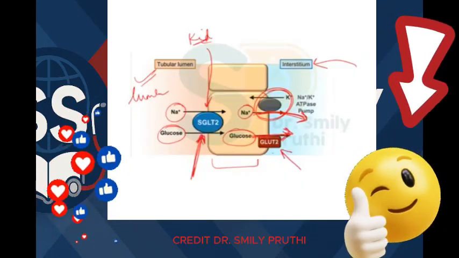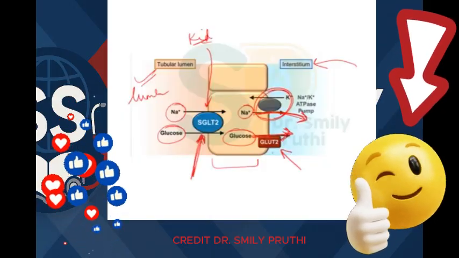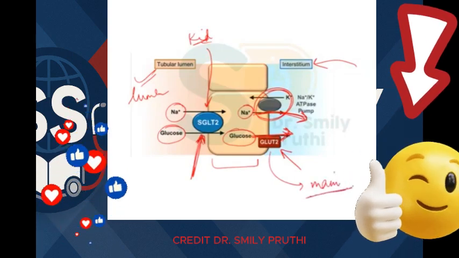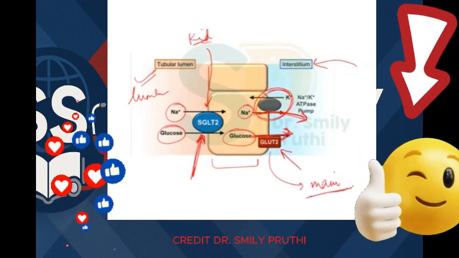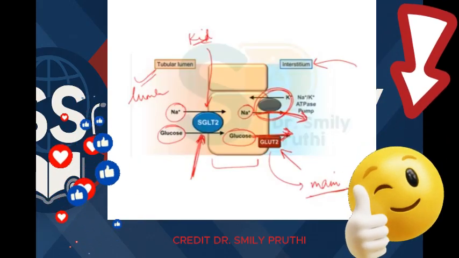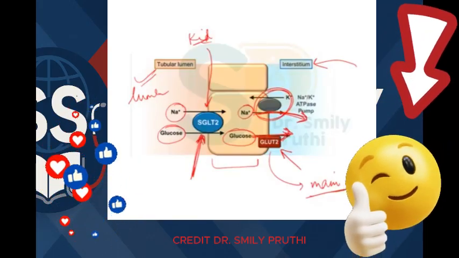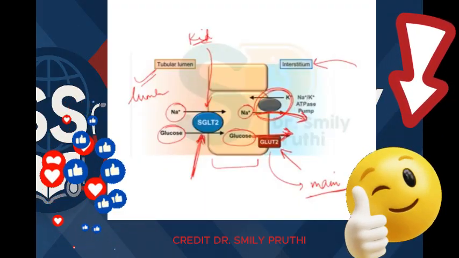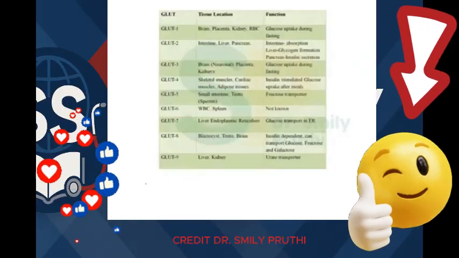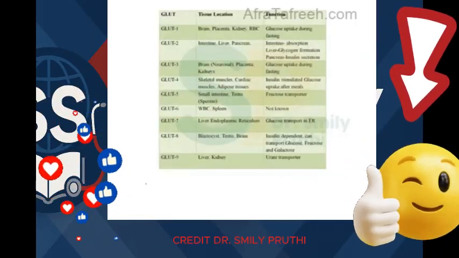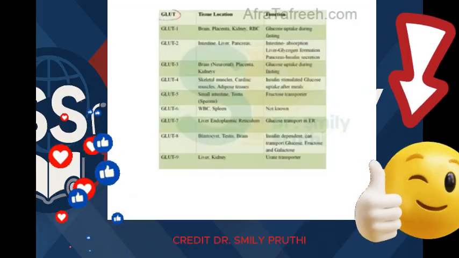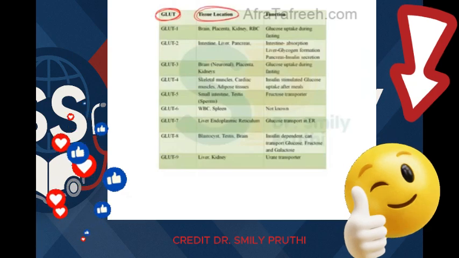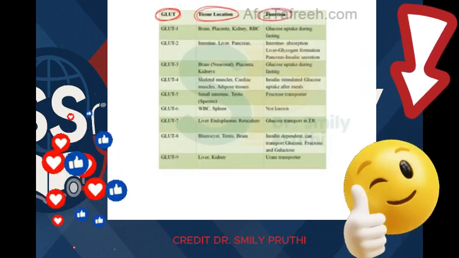Now this is the other form of transport, GLUTs, glucose transporters, or facilitative transport, which is the main glucose transport in body. See, SGLT is only used in intestine and kidney, nowhere else. But GLUTs are the main form of transport of glucose in body, which are present at various places, and there are various forms of these GLUTs, some of which are important. I'm going to discuss here. So see this table, which GLUT with the number, then second column is tissue location, where it is located, and the function of that GLUT, right?